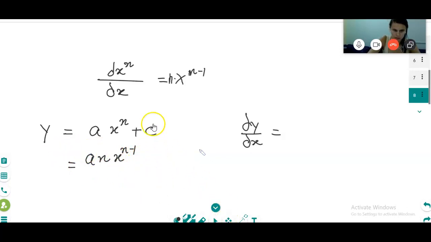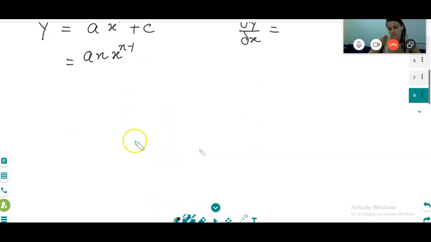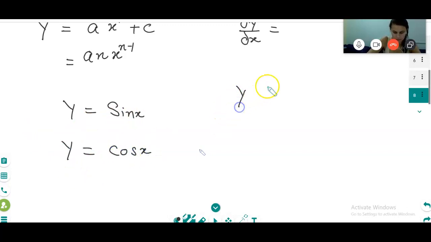Now suppose we have some trigonometrical functions. Suppose y is equal to sin x, or y is equal to cos x, or y is equal to tan x. What will be the differentiation? Please write dy by dx is equal to cos x.